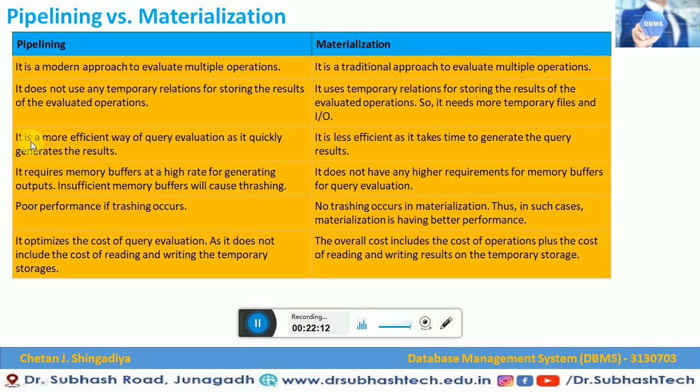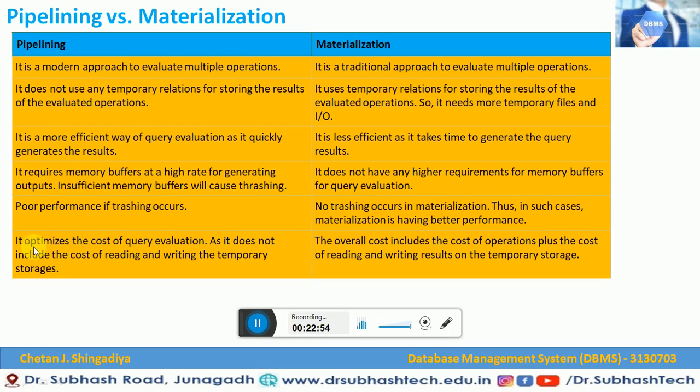Pipelining is a more efficient way of query evaluation as it quickly generates the result, while materialization is less efficient and takes time to generate the query result. Pipelining requires memory buffers at a high rate of generating outputs, and inefficient memory buffers will cause thrashing, whereas materialization does not have any higher requirements for memory buffers for query evaluation. There is poor performance if thrashing occurs in pipelining. There is no thrashing in materialization. Thus, in such cases, materialization has better performance.